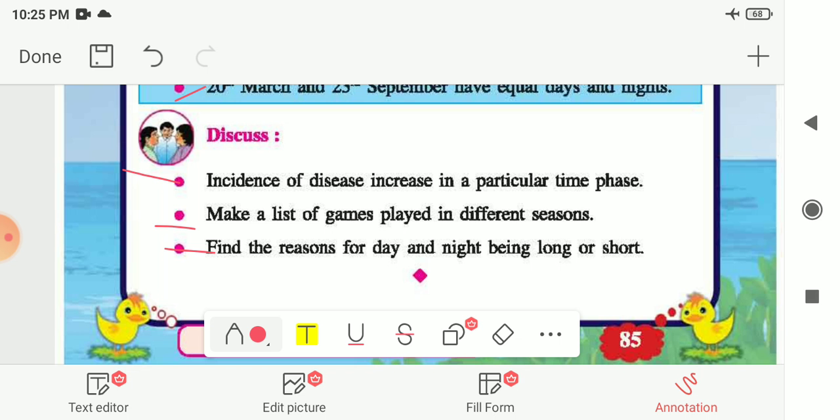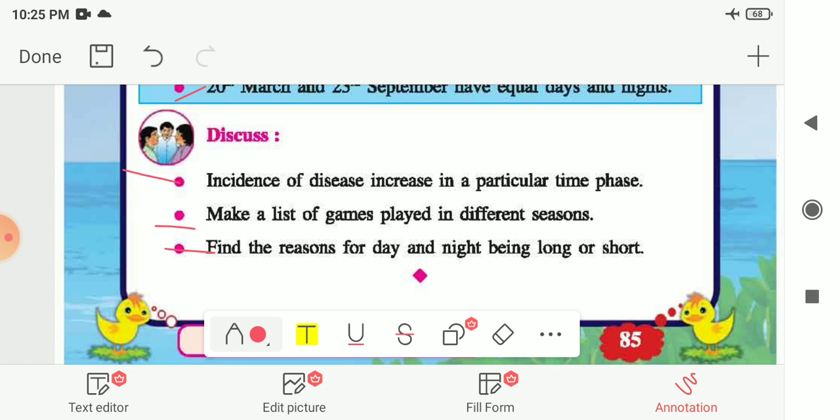In that we saw that, like the sun, the moon's rise time is also different every day, and the size of the moon which we observe every day is also different. Then we saw the clothing we choose for particular seasons, and different vegetables we find in particular seasons. In that we also saw that because of scientific improvements and inventions, nowadays almost all vegetables are available throughout the year.